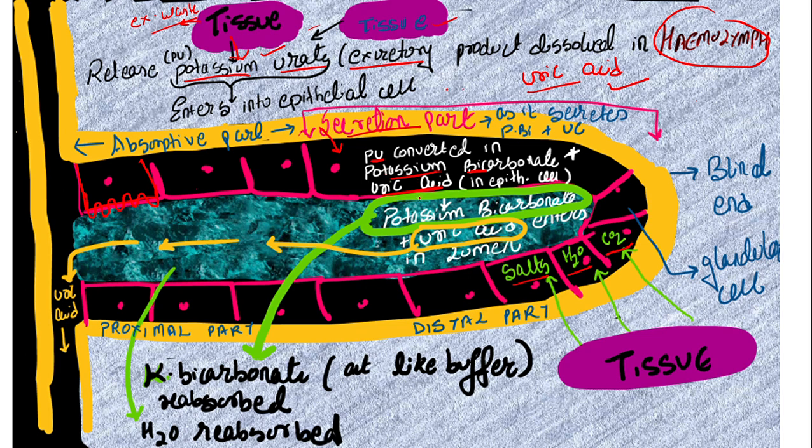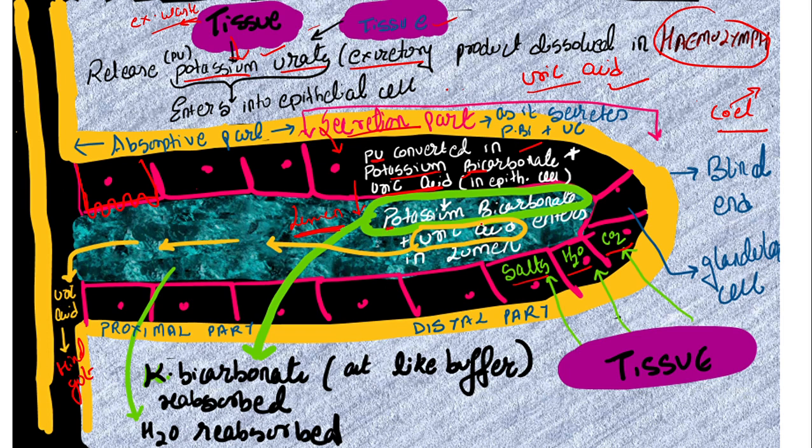Now this potassium bicarbonate and uric acid is going to be secreted out. Where? In the lumen. What is lumen? Lumen is the empty space in some organ. Okay, अगर बाहर है तो हम उसको क्या बोलते हैं? सील और साइनस बोलते हैं. साइनस छोटी स्पेस के लिए, सील बड़ी स्पेस के लिए. अगर किसी ऑर्गन के अंदर है तो what do we call it as? We call it as lumen. So potassium bicarbonate and uric acid is going to enter into the lumen of the Malpighian tubule, where uric acid is going to enter into the hindgut for the excretion.